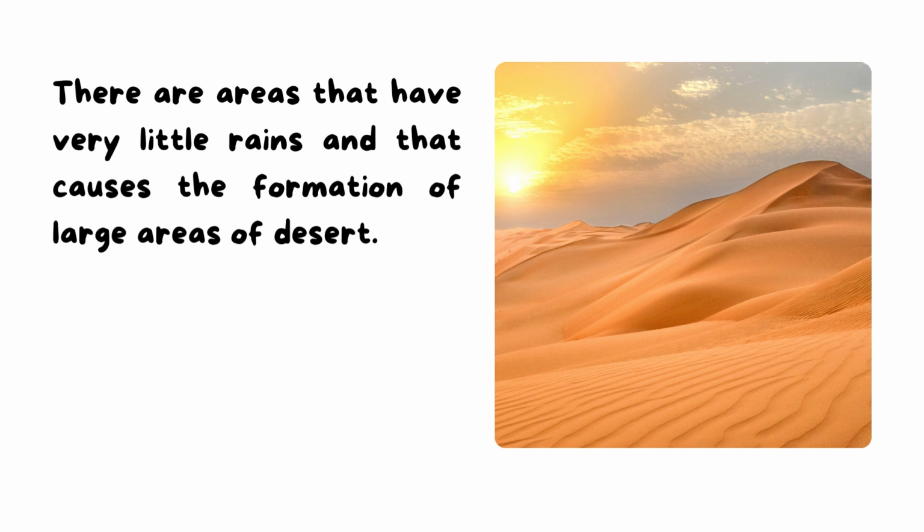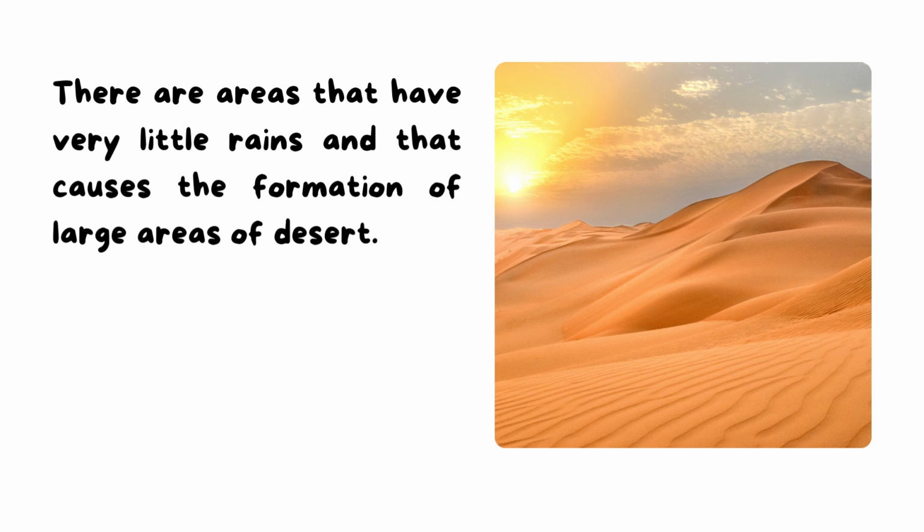Desert is known by being dry and very hot. We will talk about this in the next lesson, okay?